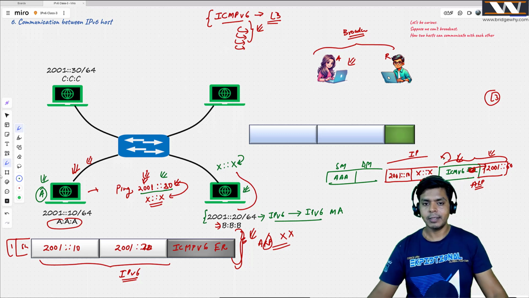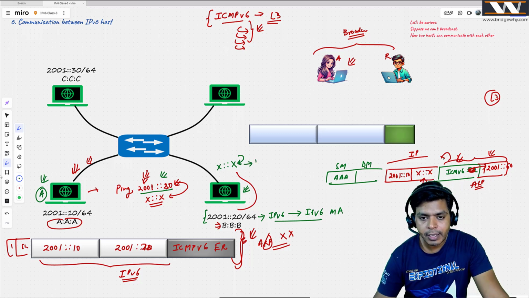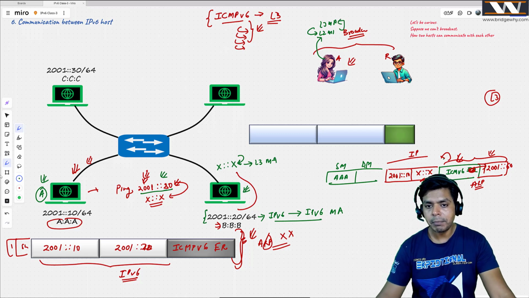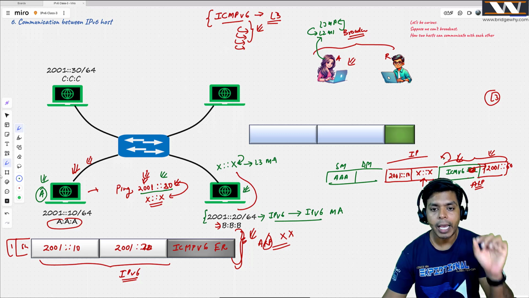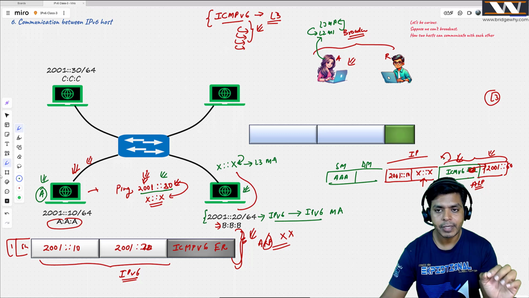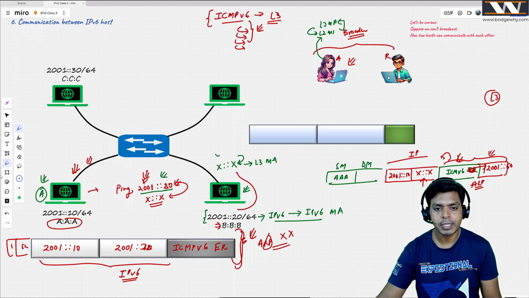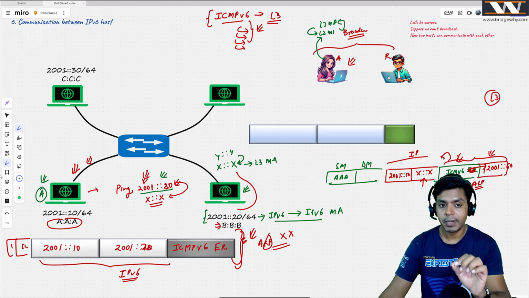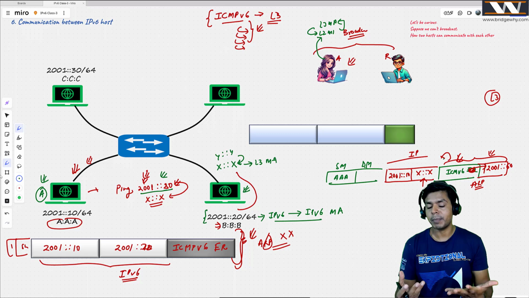Then Anjali said, see, what is this address? This is my layer 3 multicast address. She said, in IPv4, if I have a layer 3 multicast address, I could have easily calculated the layer 2 multicast address from it. There is a procedure. Can't I do the same thing? From the layer 3 IPv6 multicast address, I can calculate the layer 2 IPv6 multicast address. And suppose that address is y:y. See the beauty of this protocol, guys. And these are the concepts people have a very hard time to understand. But if you know the problem, you can see that.